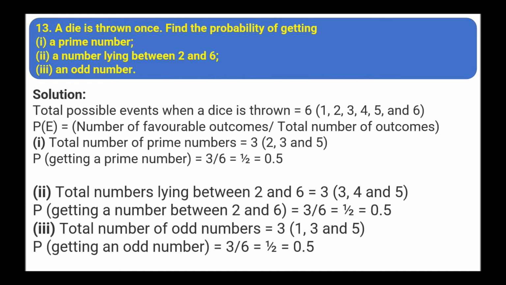Next we have to find the total numbers lying between 2 and 6. So there are 3 numbers which are lying between 2 and 6, that is 3, 4 and 5. So 3 upon 6 again, that is half, equals 0.5. Next, total number of odd numbers, that is 3: 1, 3 and 5. So 3 upon 6, that is half, equals 0.5.